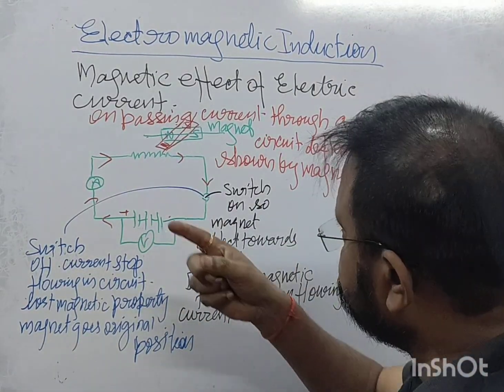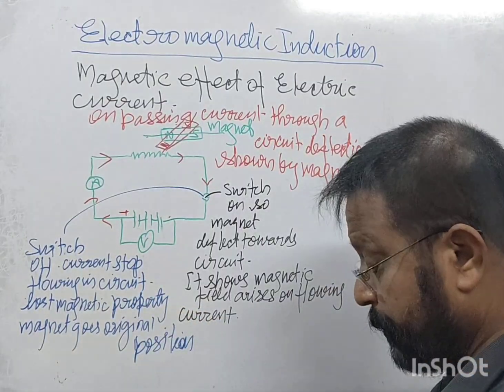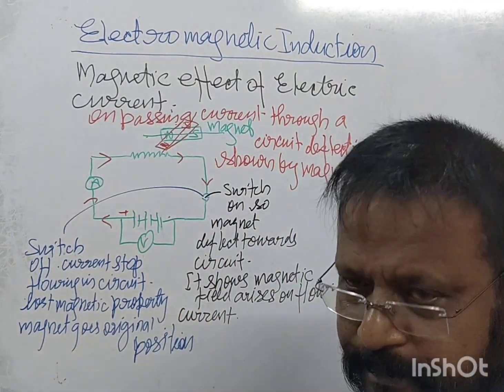So this diagram is in your book, right, okay, should I run this?